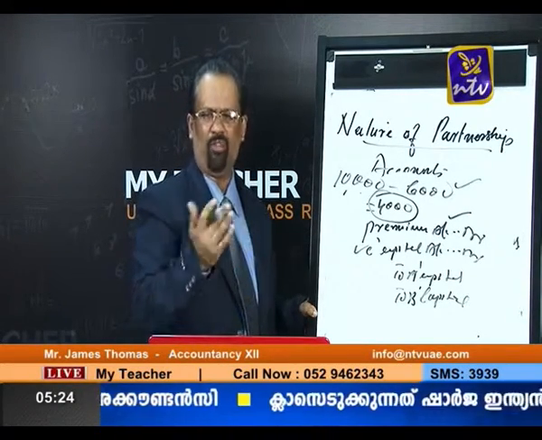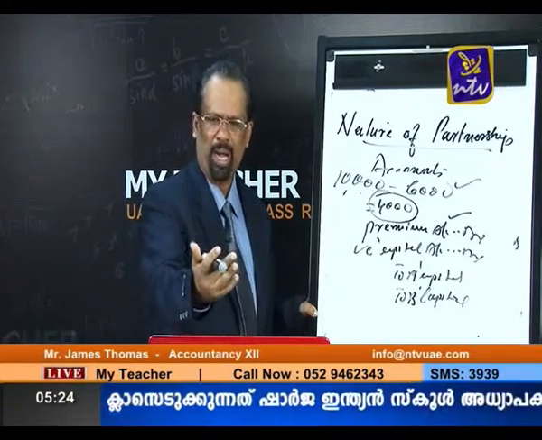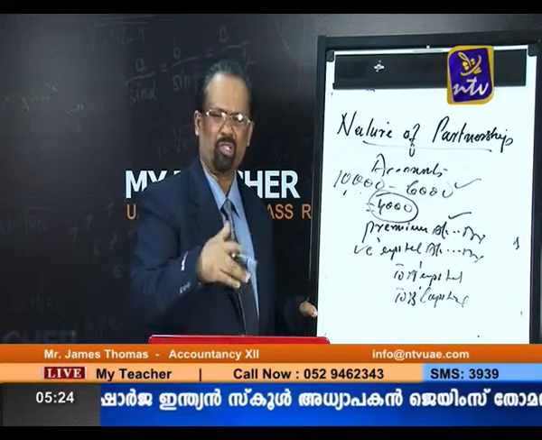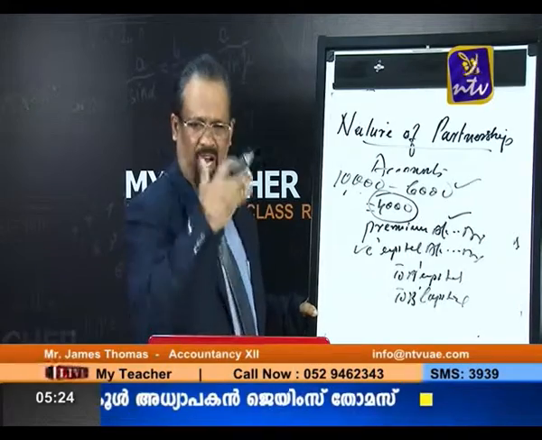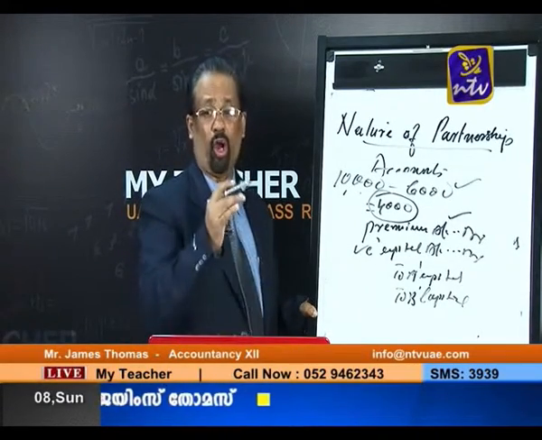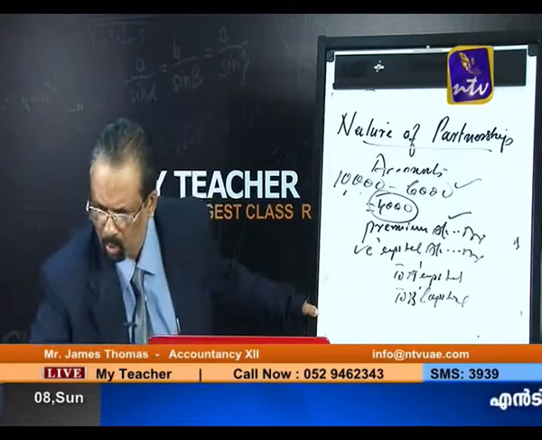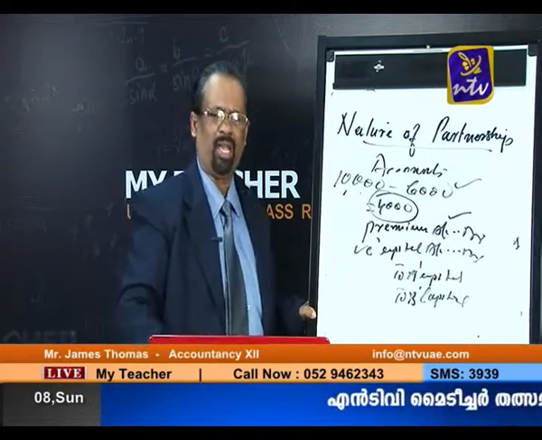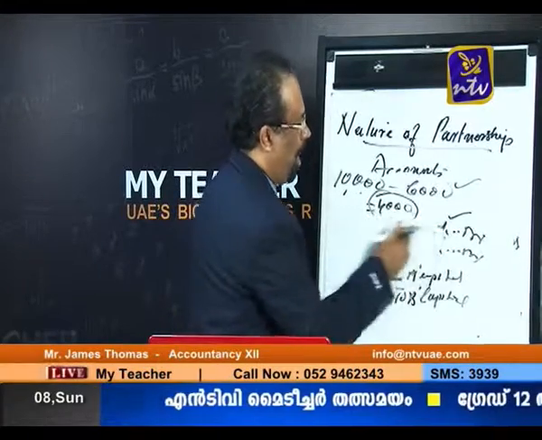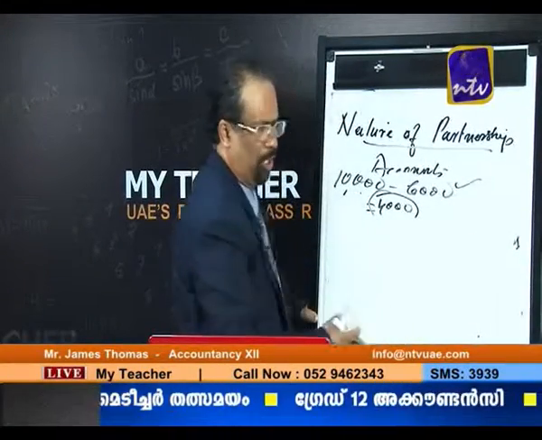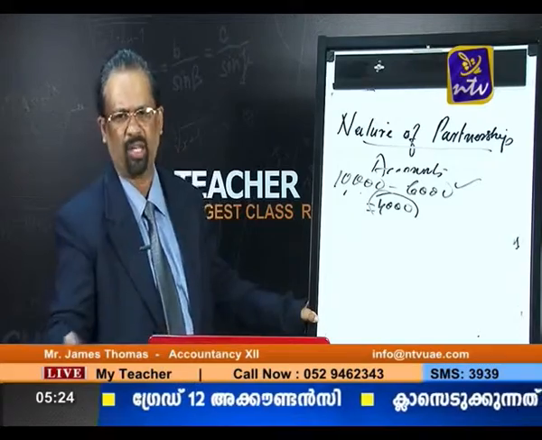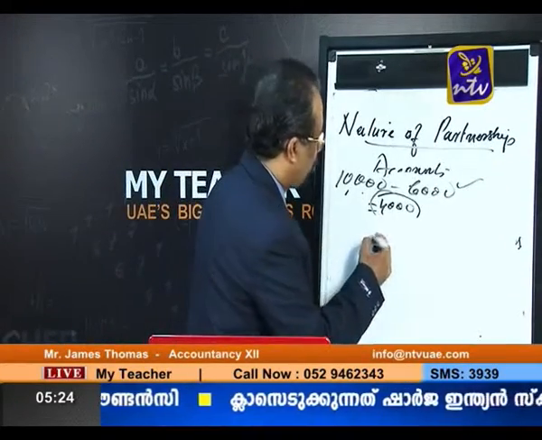And one more thing is there, that is the new partner is bringing goodwill, which is contributed to the old partners, and afterwards that goodwill is withdrawn by the old partners. It is the same as before: cash account debit to premium account, premium account debit to old partners' capital account, and afterwards the new entry is old partners' capital account debit to cash.